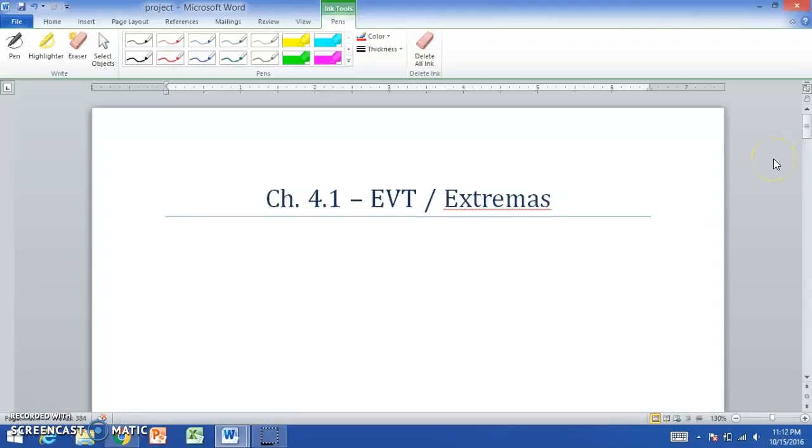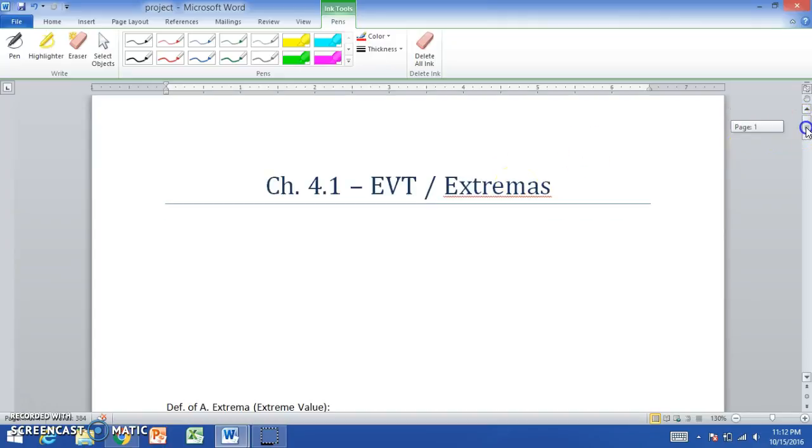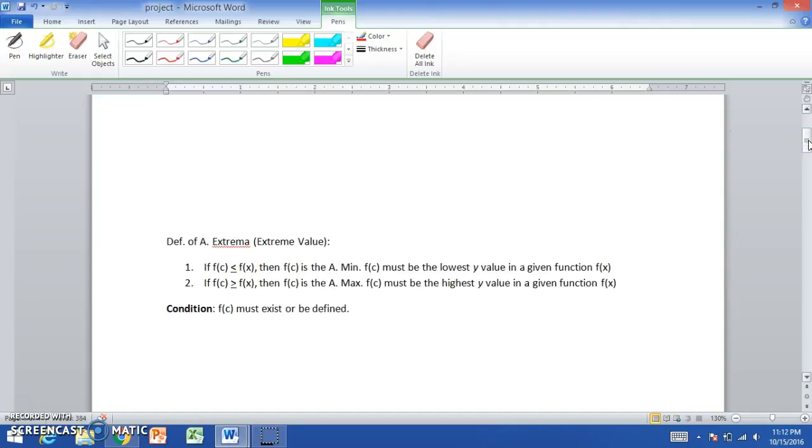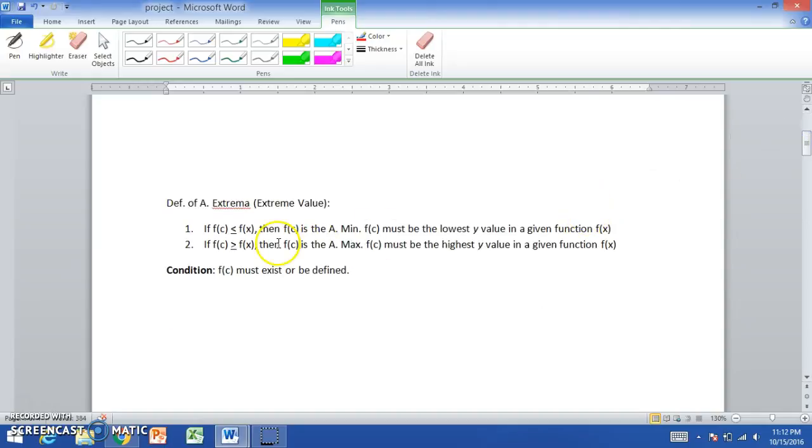Today we're going to be reviewing Chapter 4.1, the Extreme Value Theorem, and the extremas. There are two types of extremas, absolute extremas and local extremas. First, we're going to be talking about the definition of the absolute extrema, or extreme value.